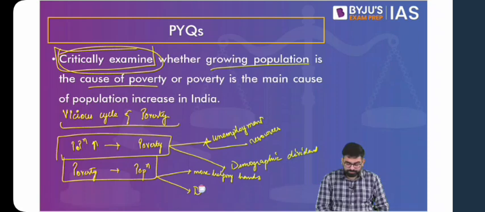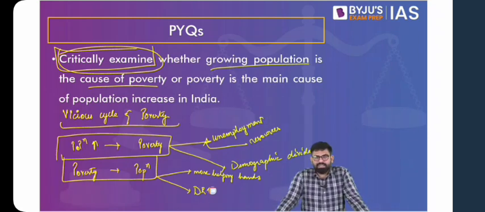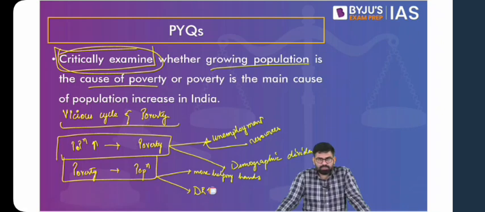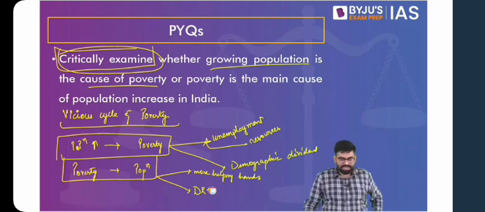So one dimension, population growth leading to poverty. Second one is population growth not leading to poverty. Then poverty as a factor of population growth. Then poverty not being a factor of population growth. So I hope it's clear, it's not very complicated.